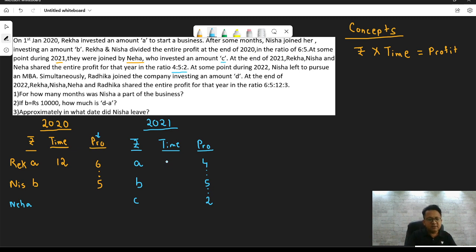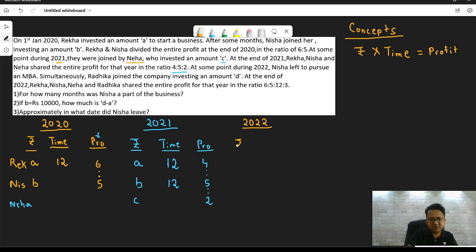What about Rekha? She was there since 2020, so she was there for the entire period of 12 months of the year. What about Nisha? Nisha was also there from 2020, so she too was there for the entire 12 months in the year 2021. What about C? I don't know when C joined. They are saying at some point during 2021, they were joined by Neha. I don't know, so I'll keep the time period for C blank. Correct? Okay. Next, we look at the next year, 2022.